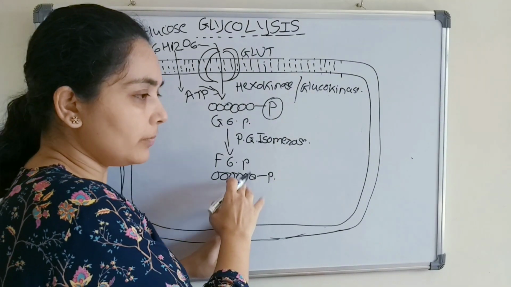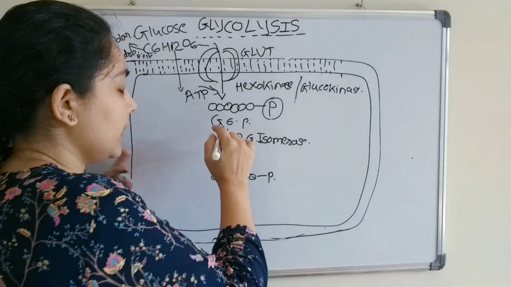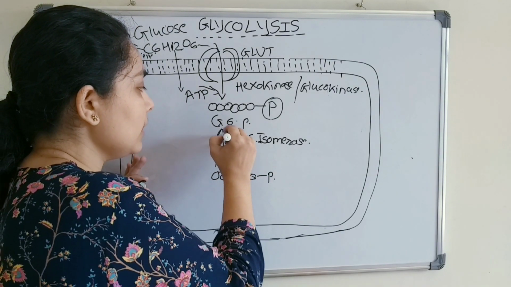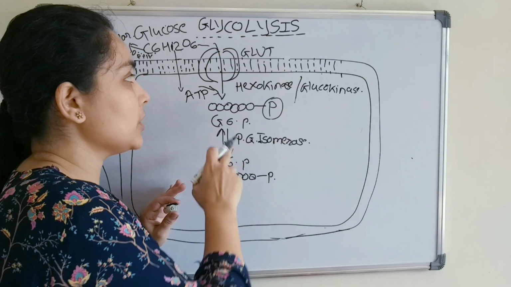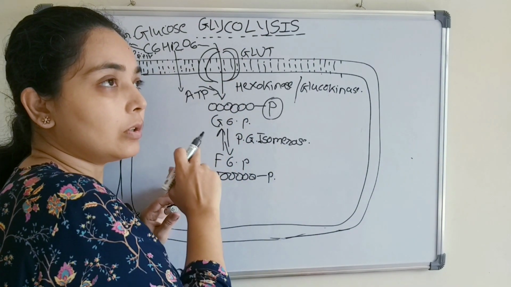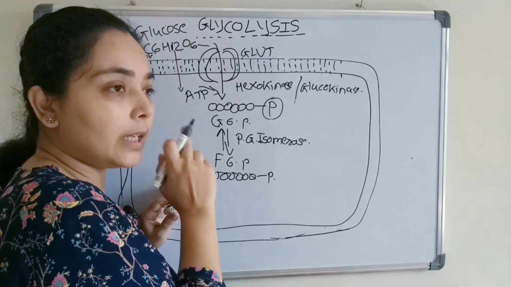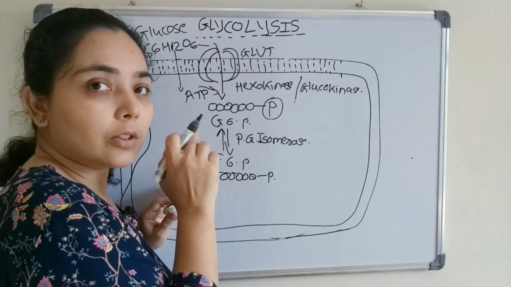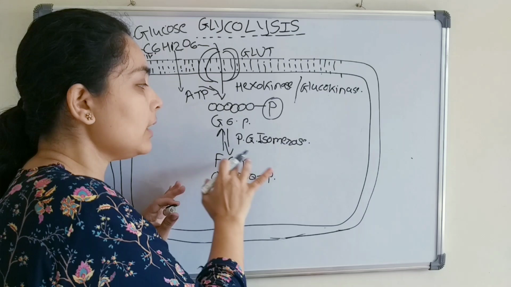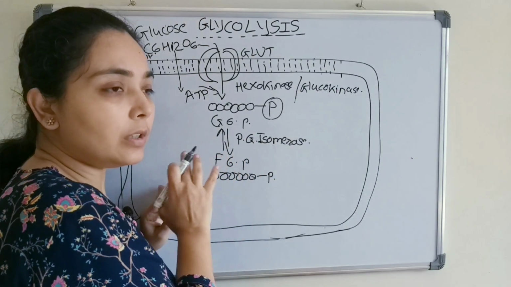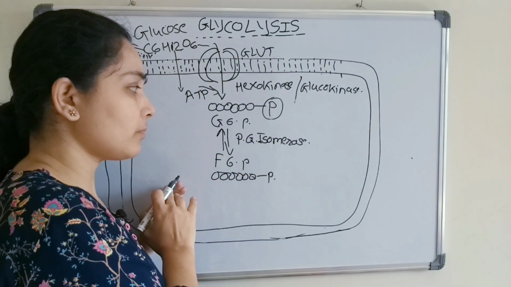And one more thing, this is a bidirectional step. As I had already mentioned, those steps which are irreversible in glycolysis are the steps where the regulation of glycolysis takes place. So this is not a very important step in terms of the regulation of glycolysis, right?